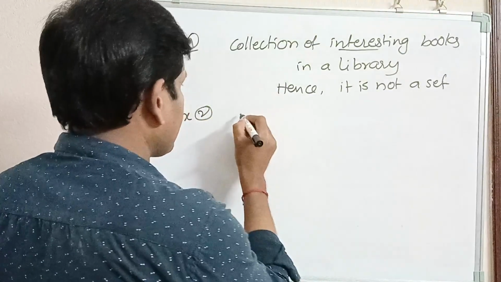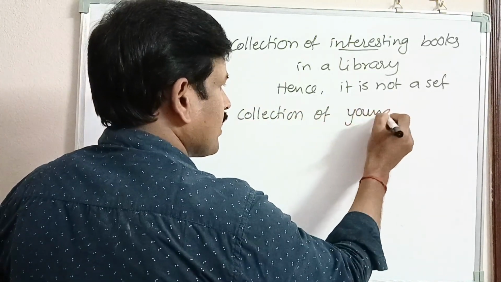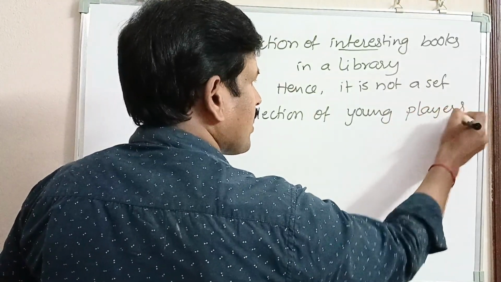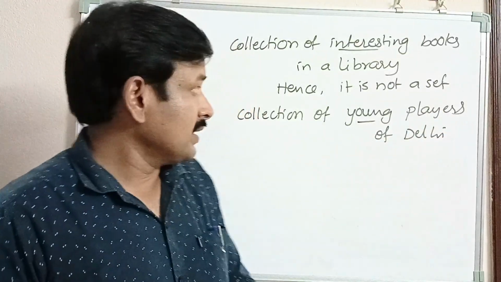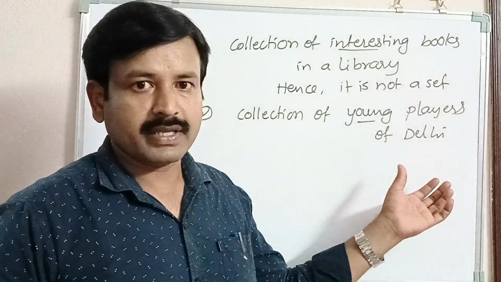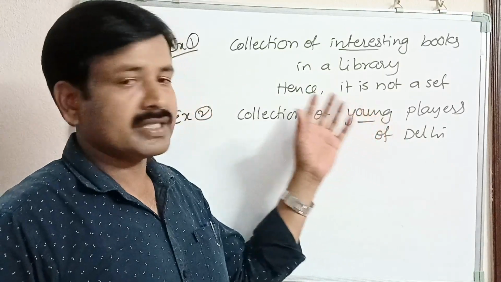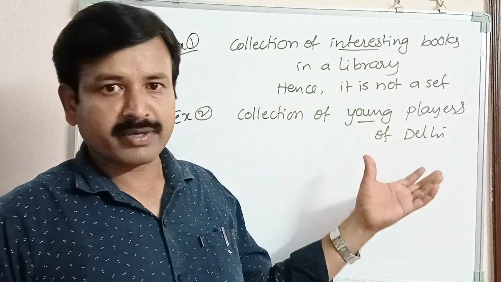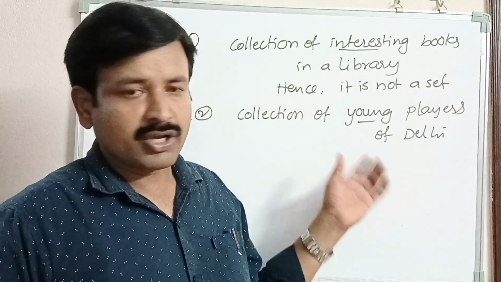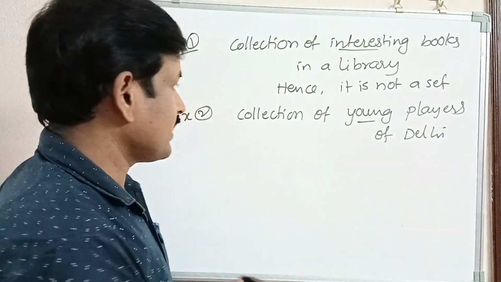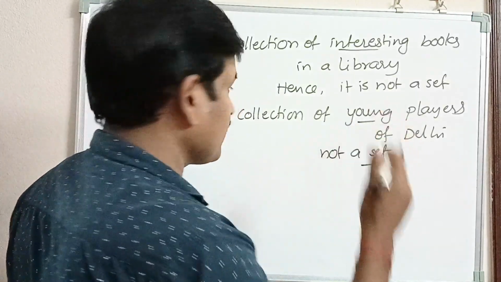Let us consider the collection of young players. The collection of young players of Delhi. Whether it is a football team or a cricket team, there is a team. There is no specified age to be young. Here we are not mentioning either 20 years or 25 years, whatever it may be. So we can't write definitely who are the members of this collection. Hence it is not a set. Not a well defined collection.